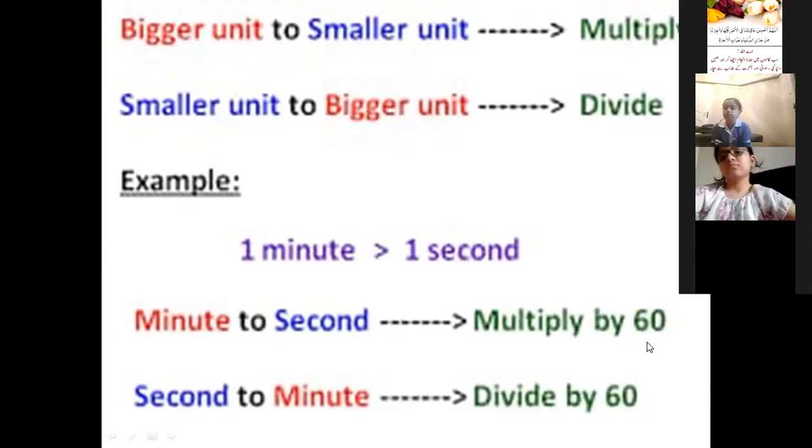In the previous lecture, when we converted kilogram into gram, with which number did we multiply? We multiply by 1000. Because in kilogram and gram, the standard is 1 kilogram is equal to 1000 grams. So whatever the standard is, we will multiply by that number.